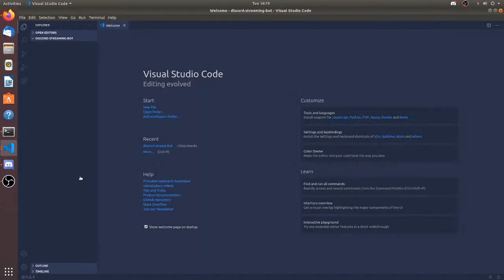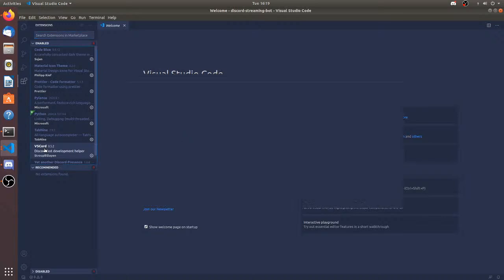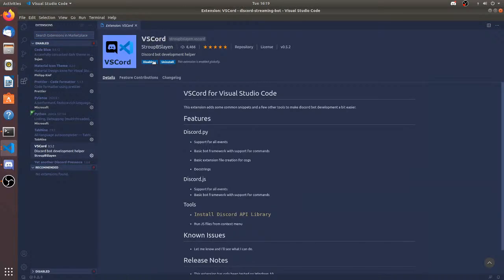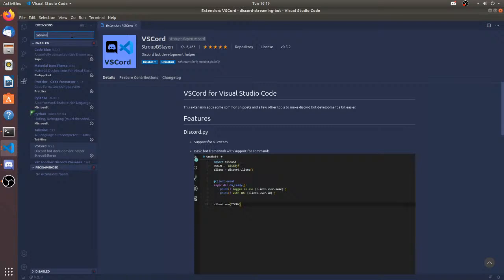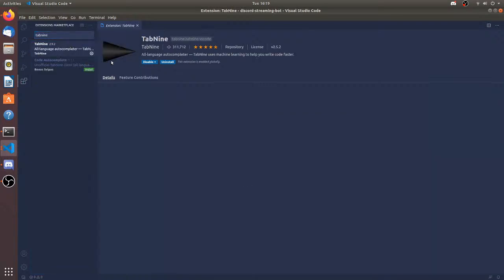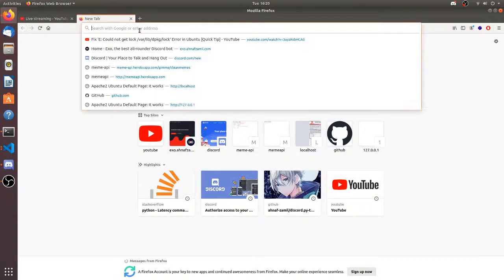Okay, I'm ready. Also, I use an extension for making Discord bots in VS Code. It's kind of like a Discord bot development helper. Also, I like to use one called Tabnine, which I don't have enabled right now. Yeah, I have it enabled. So I have already made an application for my bot.